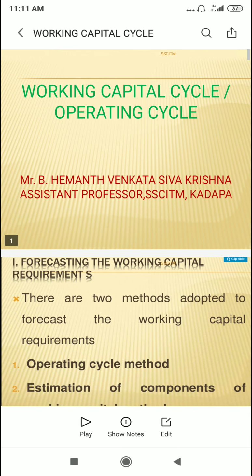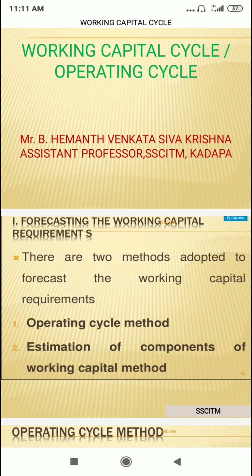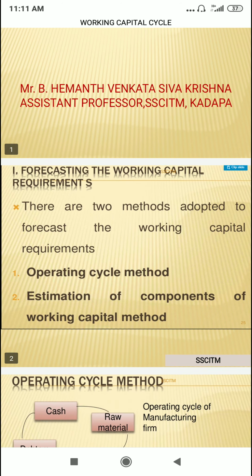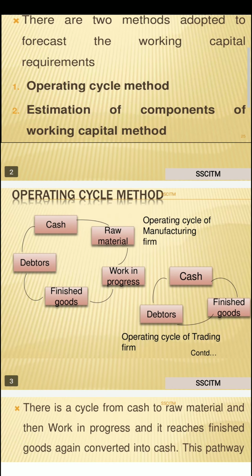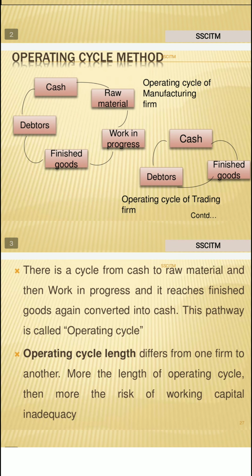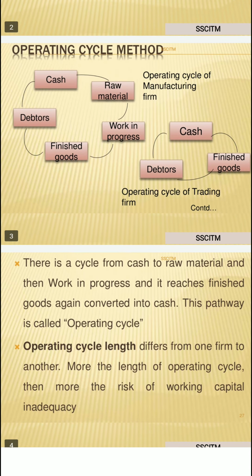There are two methods adopted for forecasting of working capital requirements. One is the operating cycle method, and the other is the estimation of components of working capital method. So, the operating cycle method: the name indicates it is a cycle.